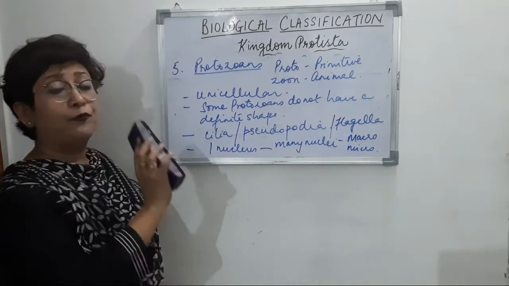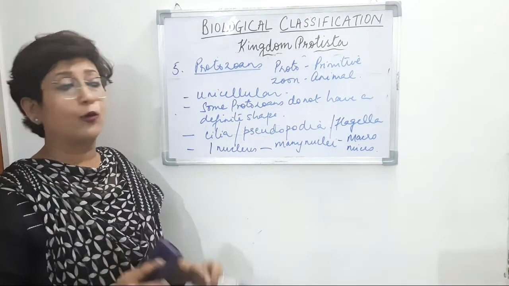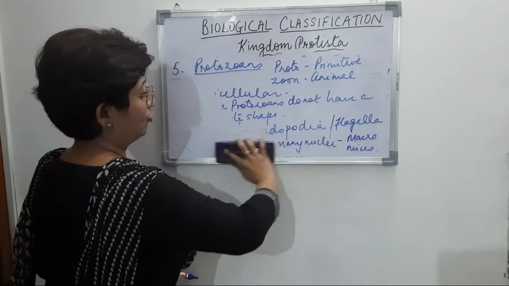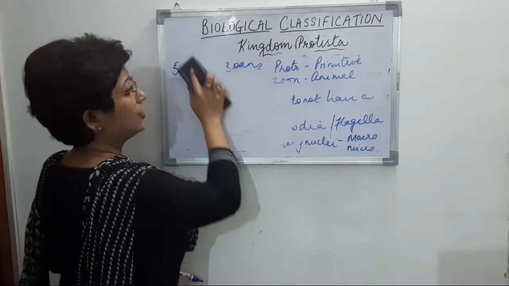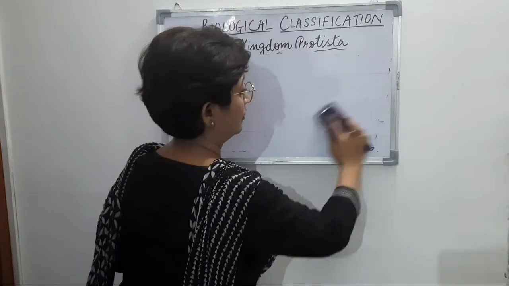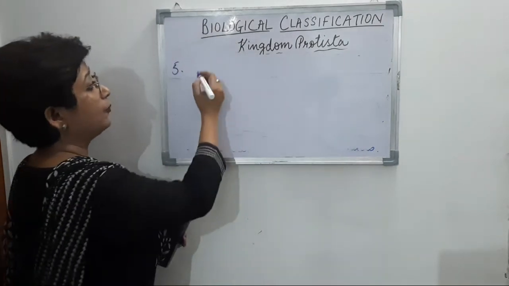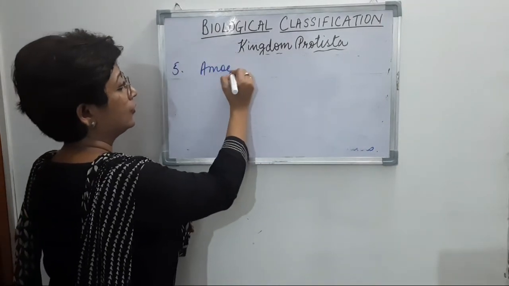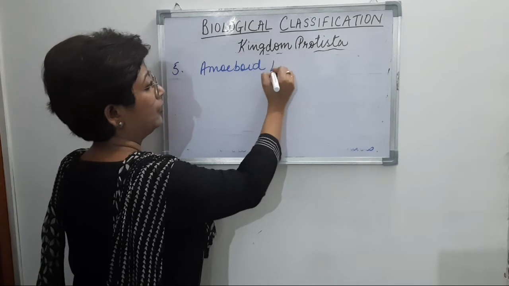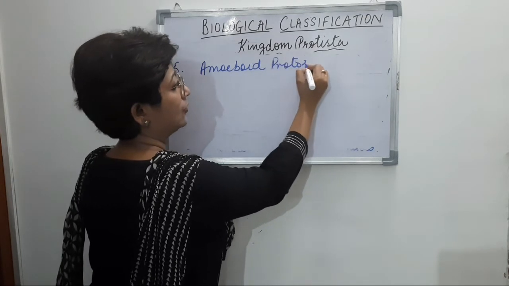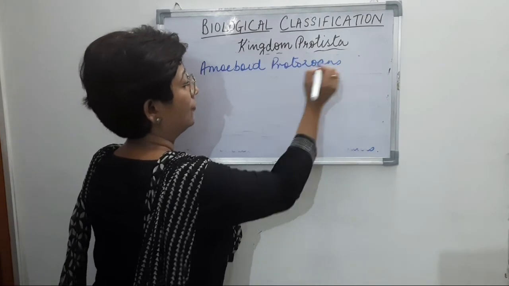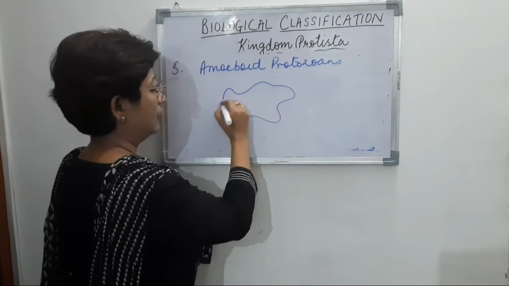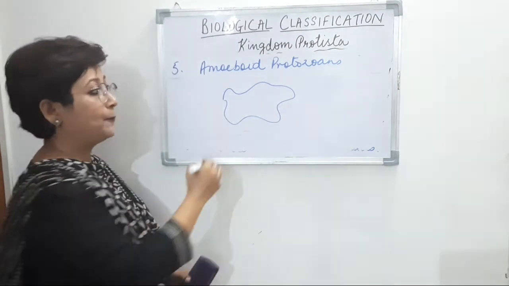Now we come to the 4 groups under protozoans. So we'll quickly go through the 4 groups of the protozoans. The first group are the amoeboid protozoans, right? So that is the amoeba. Amoeboid protozoan is the amoeba, right?